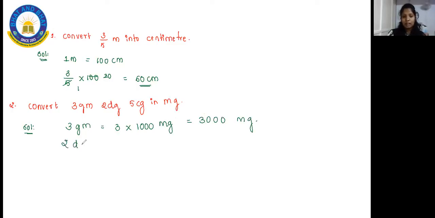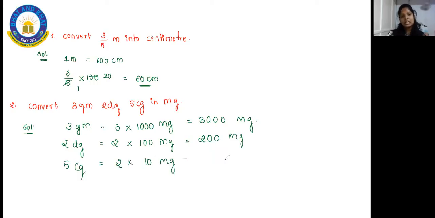Now I'm having 2 decigram. 1 decigram will be equal to 100 milligram. So 2 into 100, it is 200 milligram. In the same way, I'm having 5 centigram, where 1 centigram will be equal to 10 milligram. So 5 tens, it is 50 milligram. They are asking you to convert all the things, so you have to add them.